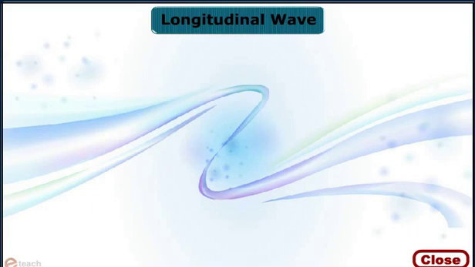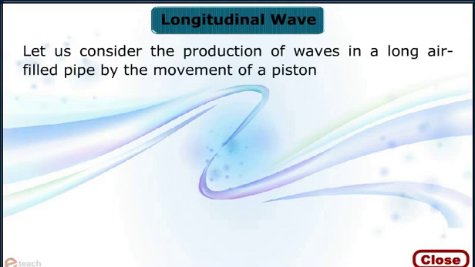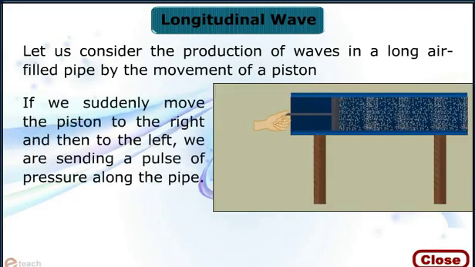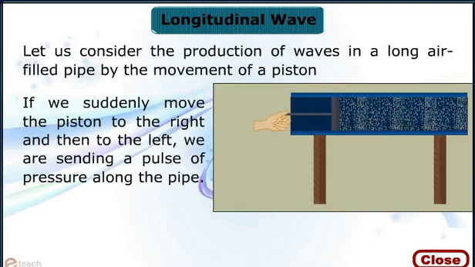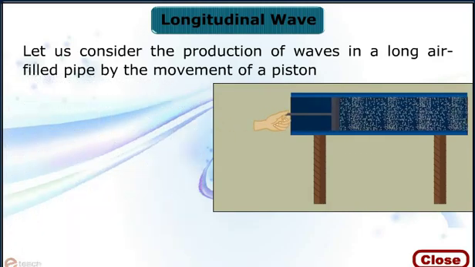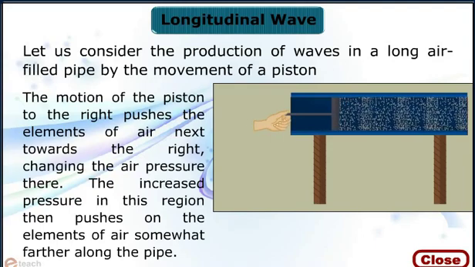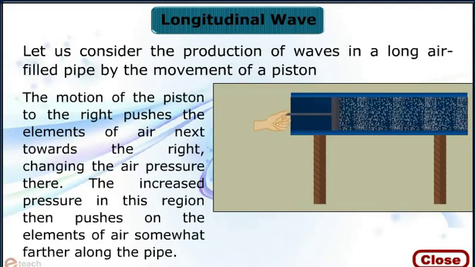Now, we will discuss longitudinal waves. Let us consider the production of waves in a long air-filled pipe by the movement of a piston. If we suddenly move the piston to the right and then to the left, we are sending a pulse of pressure along the pipe. The motion of the piston to the right pushes the element of air next to it towards the right, changing the air pressure there.